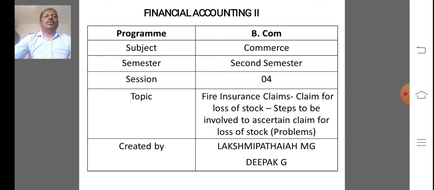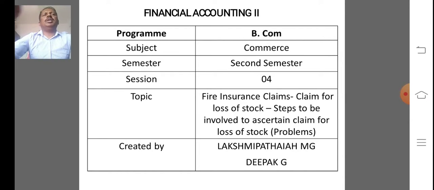There are 5 steps to be followed to ascertain the amount of claim for loss of stock. Step number 1, we already discussed, is preparation of trading account. For what purpose do we prepare it? To find out the gross profit of last year.